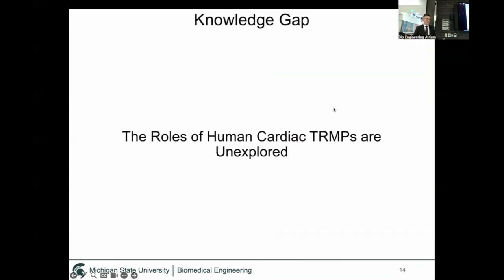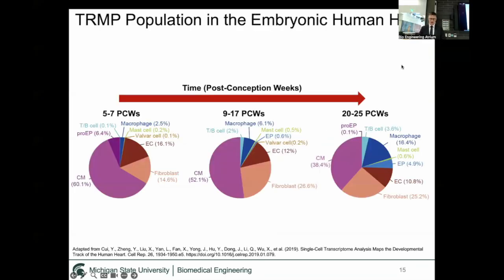But we don't actually know what they do in humans. So we wanted to explore what the role of human cardiac tissue-resident macrophages were in the heart. However, we know they are there. And so this is single-cell RNA sequencing data tracking cell populations over time in the developing human heart. As you can see here, in 5 to 7 post-conception weeks, macrophages make up 2.5% of all cells, and they grow in population over time. And so we thought, if they are there, they must be doing something.